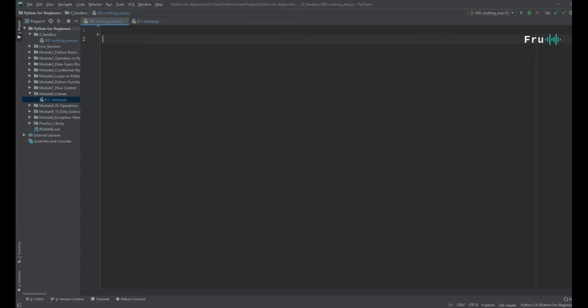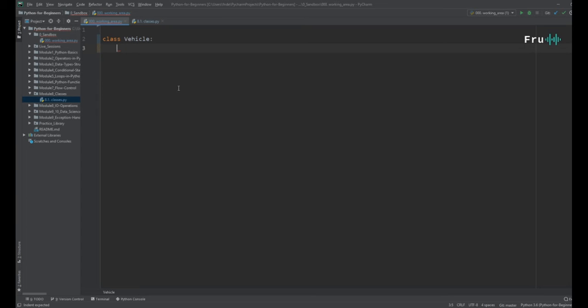Now, what we're going to do here is write a program that is going to handle cars for us. Let's say we're a car dealership as an example. We have different kinds of cars and we want to figure out the prices for those cars. So we're going to introduce this concept of a class, and we're going to create a class of car. The way we do that is we simply start with class, and we give it a name. Actually, we'll give it the name vehicle. Very, very simple. Unlike functions, for a class we don't have that yet. We simply write class and give it a name called vehicle.